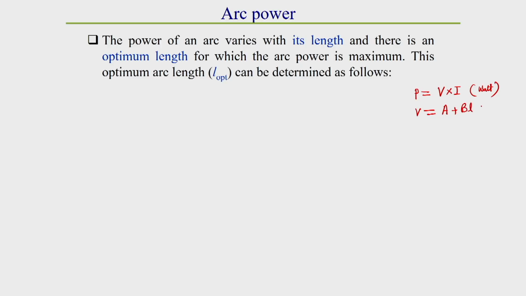So, from previous discussion we got that idea. Now, how to find out this I, for the welding power? Generally this I is found out from the working point. How is the working point found out? For a particular arc length, let us say L equal to L1, we can easily get V1. That means V1 will be A plus B L1, because A and B are constant, and it depends only on arc length. So, V1 we can easily calculate.